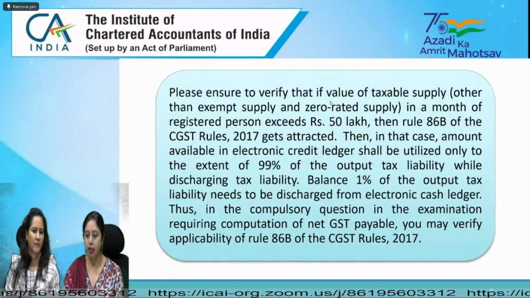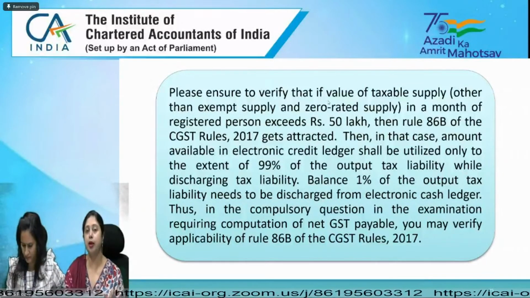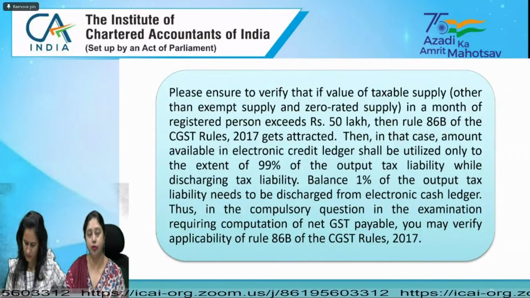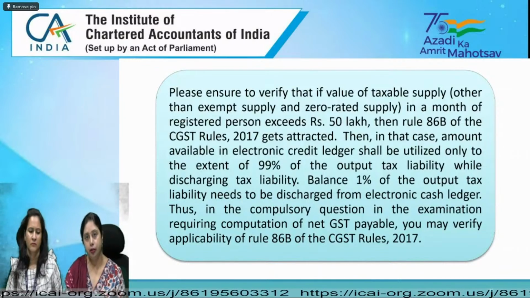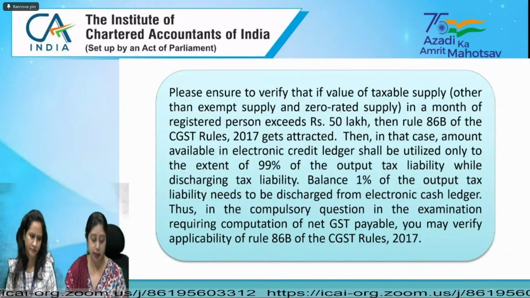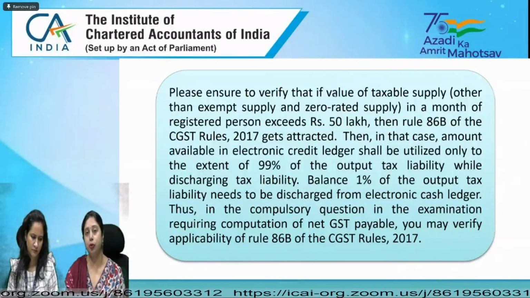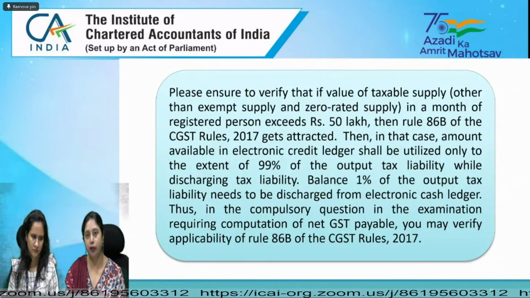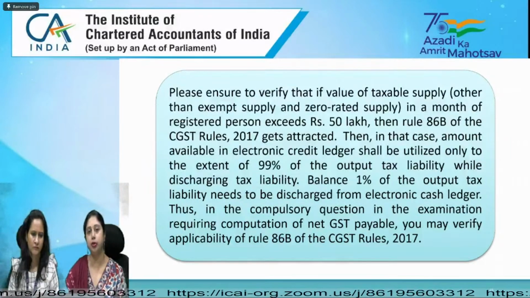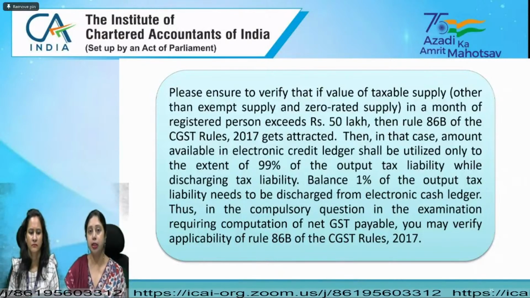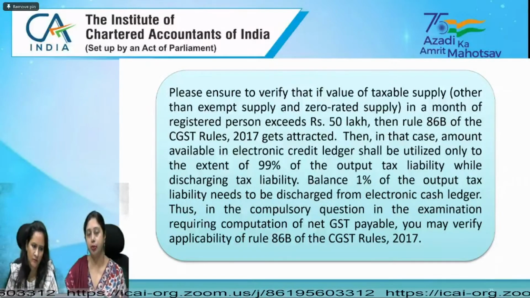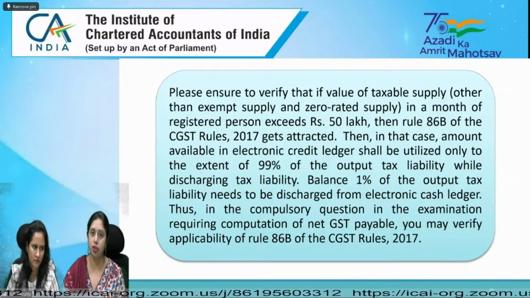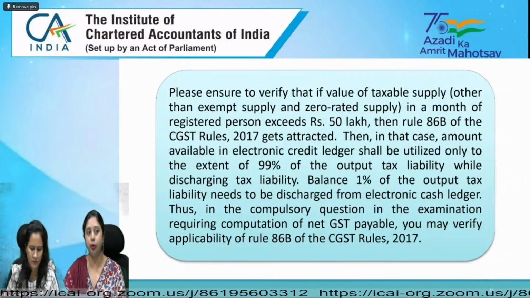Then we have the rule 86B provision. While doing the net GST payable question, you need to take into consideration whether the provisions of rule 86B are applicable or not. If the value of taxable supply is more than 50 lakhs, then the provisions of rule 86B will apply, and in that case, the ITC can be utilized only up to 99% of the total output tax liability. Whatever output tax liability is given to you, you have to take 99% of that. One mistake which students commit is they take 99% of the ITC available, and that is not the case. You have to take 99% of your output tax liability because that is what the provision says. The provision does not say that whatever ITC is available, you can utilize only up to 99%.